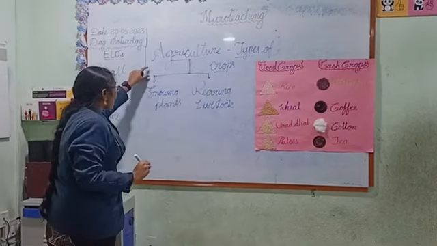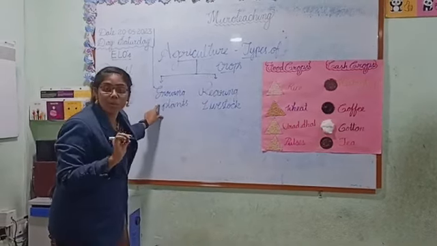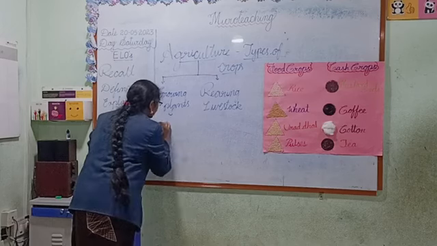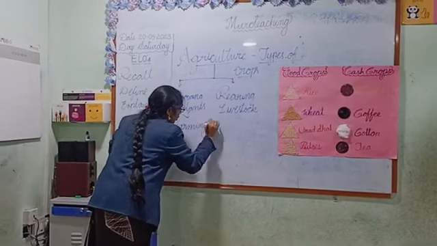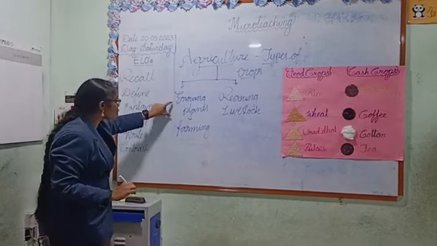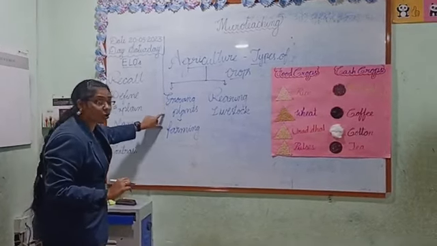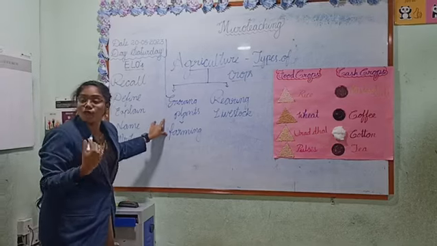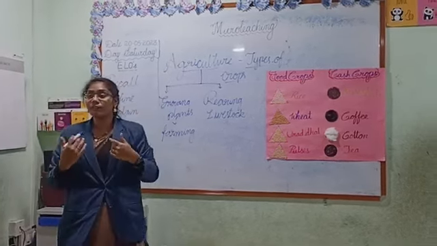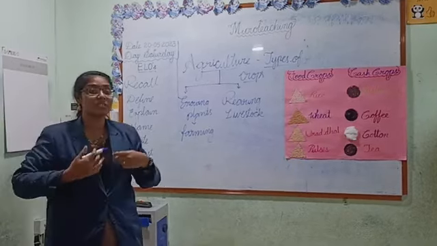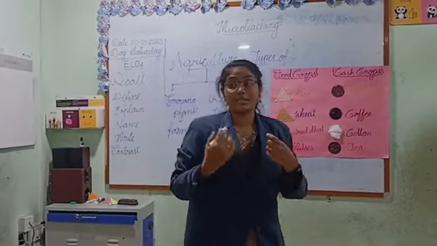The process of growing agriculture crops we also call farming. So agriculture's other name is farming. We can grow different types of crops like fruits, vegetables, cereals.